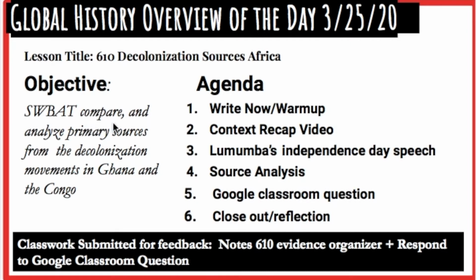Students will be able to compare and analyze primary sources from the decolonization movements in Ghana and the Congo. Now, specifically, y'all, the skill we're working on today is being able to compare. Compare is to be able to see what's similar about two different things. Contrast would be to see what's different. And analyze primary sources. So we're going to break down these primary sources so that we can show what was going on in the decolonization movements in Ghana and the Congo.